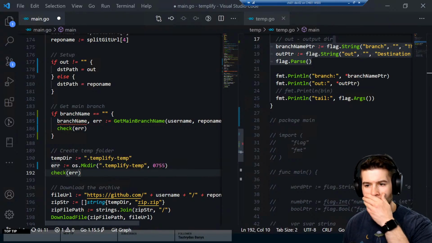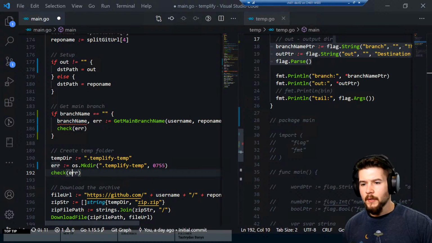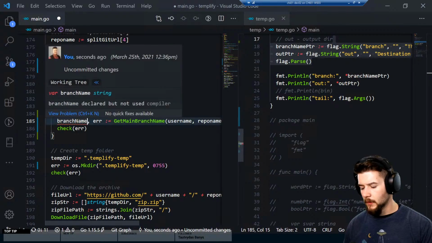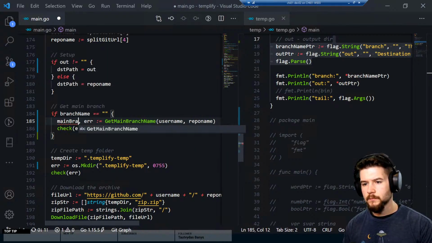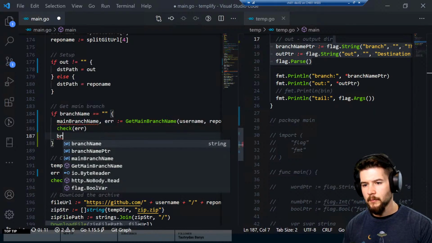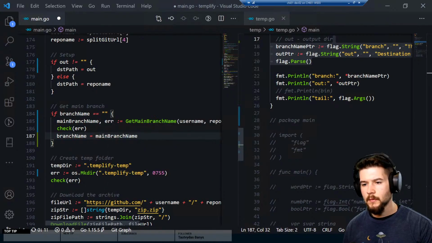Gotta do that. Initialize that as a new one. Branch name declared but not used. I want to set that though. We could do main branch name, I guess. Like that, and if this, then we'll do branch name equals main branch name. Will that work? That looks like it works.